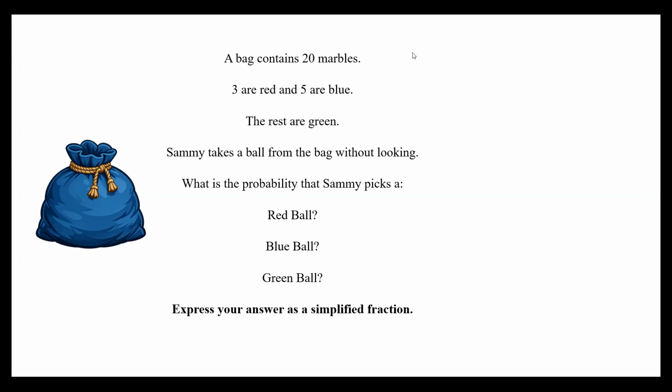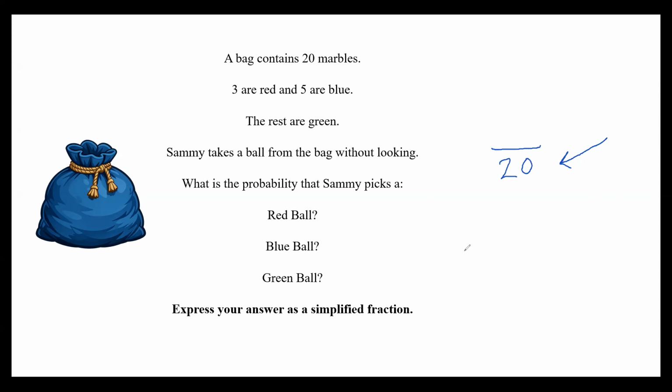Okay, so when it comes to probability, especially when we're talking about expressing our answers as fractions, we need to understand how the fraction expresses probability. Now the number at the bottom, which we know as the denominator, tells us how many things there are. I know that's a vague word, but for now it works, okay? So how many things there are that can be selected in this case. So we've got 20 marbles, right? So there are 20 marbles that can be selected. There are 20 marbles that have the potential to be chosen, okay? Altogether, there are 20 marbles. So that's going to be our denominator as we explain in this question, okay? But that might change throughout this question, okay?